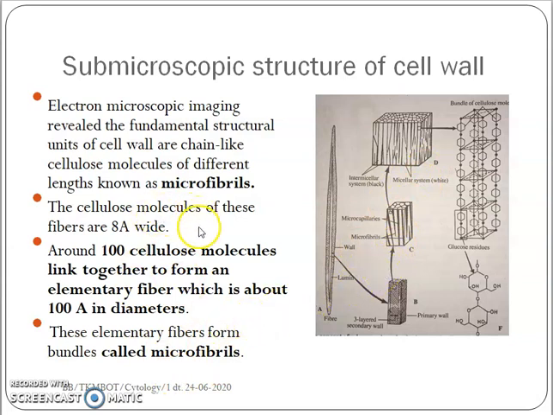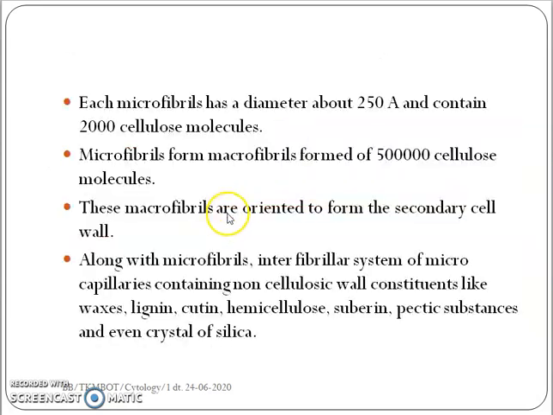The cellulose molecules fuse together to form the 100 angstrom diameter elementary fiber, and these elementary fibers fuse together to form microfibrils. And this microfibril has a diameter of 250 angstrom, and they include 2000 cellulose molecules.